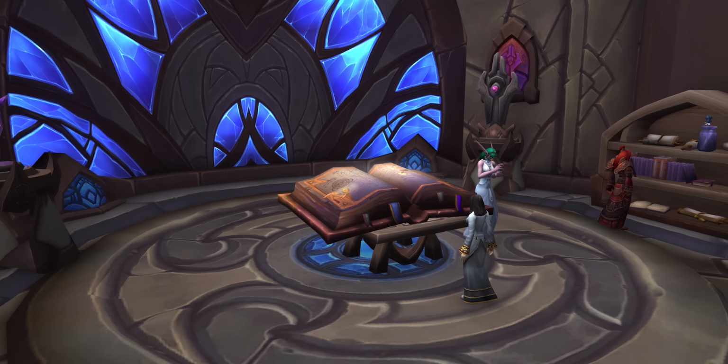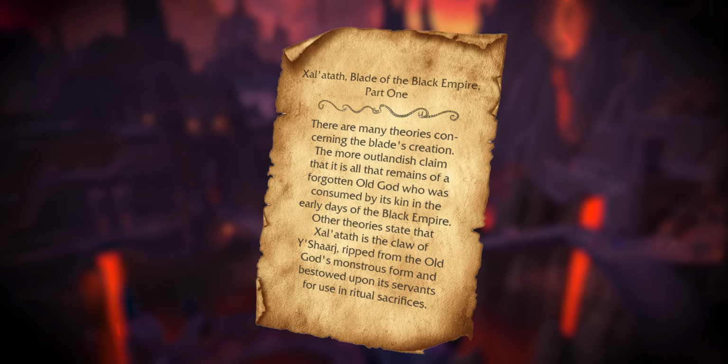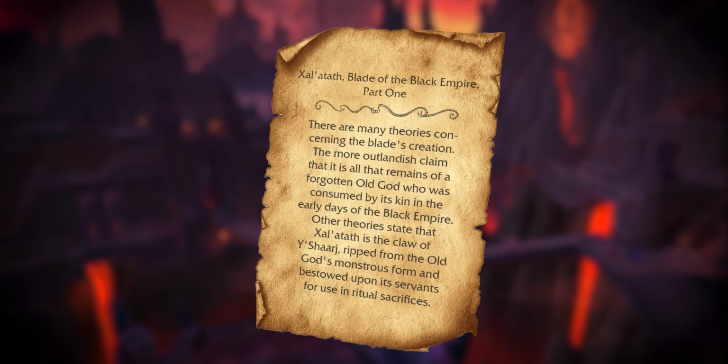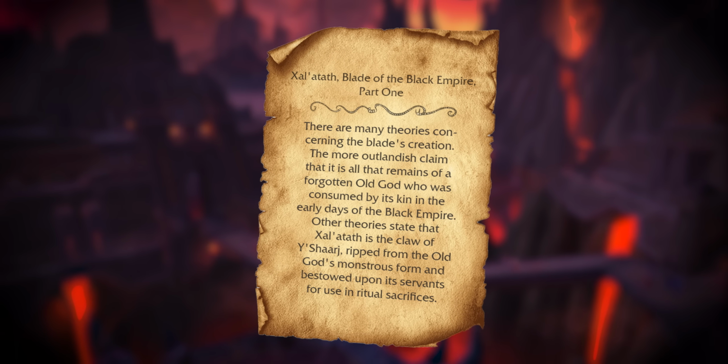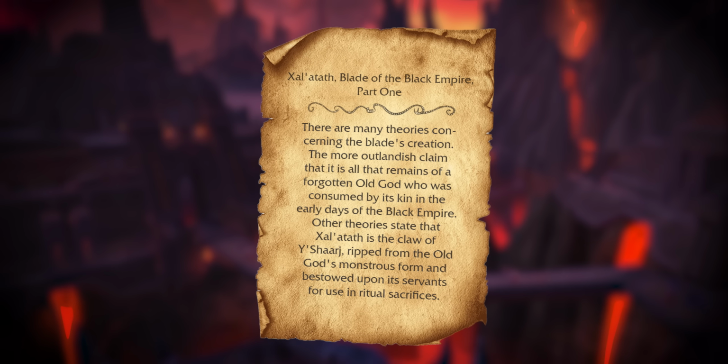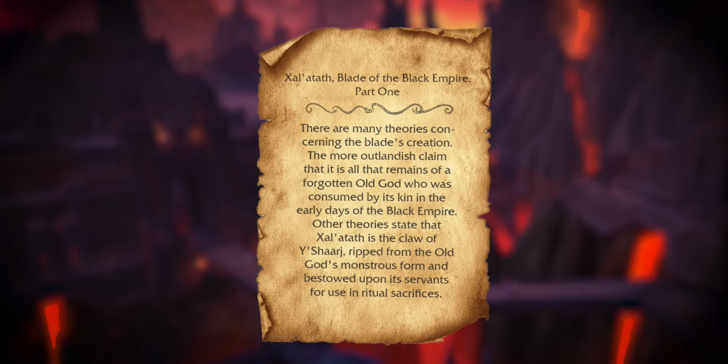And that lore actually offers a few theories. One of the theories is that she's basically a claw of Y'Sharj, but more importantly, it says another one of the theories that people have got about this dagger is that it's all that remains of a forgotten old god who was consumed by its kin in the early days of the Black Empire.